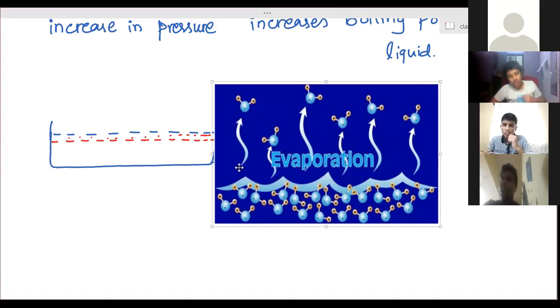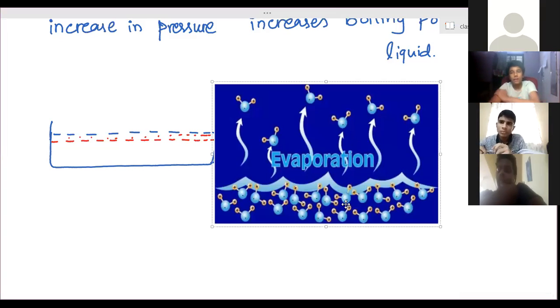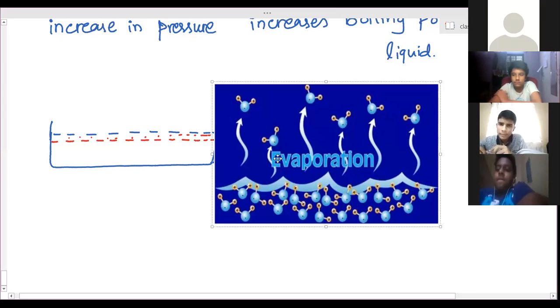The particles are bound, just like two people are bound with a rope. Like that, these particles are bound with each other with a strong force of attraction. So to overcome that force of attraction, they need some amount of heat energy. So the particles from the surface absorb that heat energy from the remaining liquid and convert into gaseous state. So this process is called evaporation.